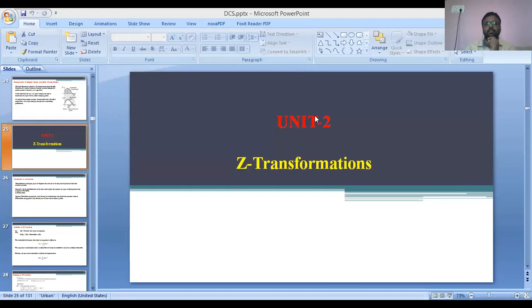In this class, I'm not going to start the third unit. I just want to discuss the topics which are covered in the second unit, as well as the previous university questions which were given in previous years. From tomorrow onwards we will start unit 3.